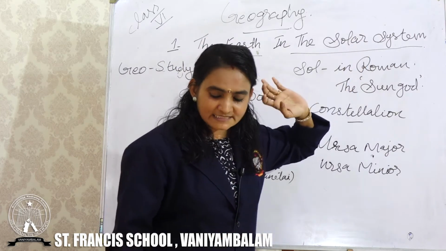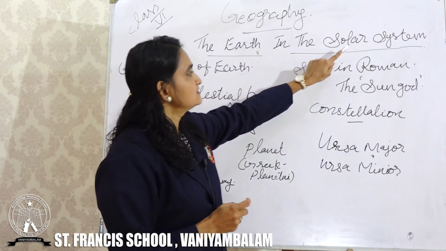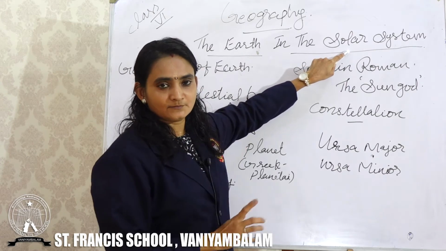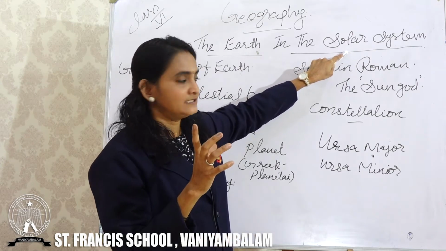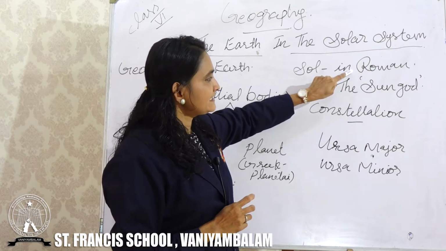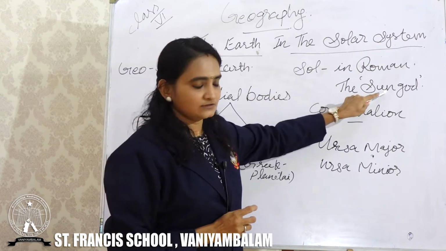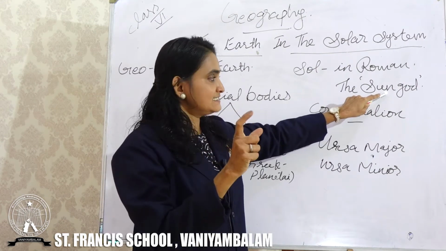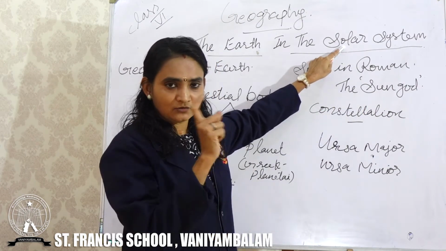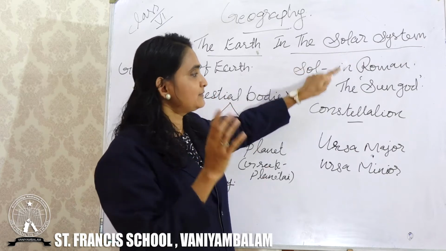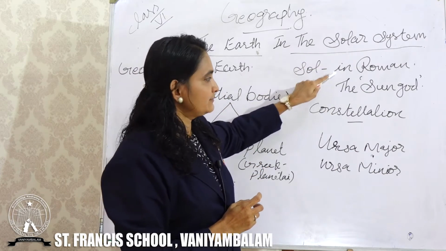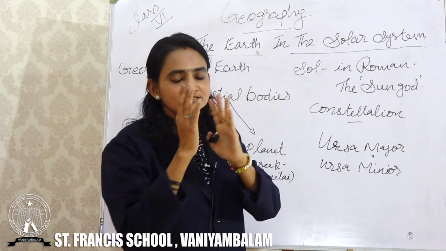Now first, let me introduce what this solar is. How did the name come? Solar comes from the Roman word sol, which means the sun god. That is the way the name came. Solar always relates to the sun god.